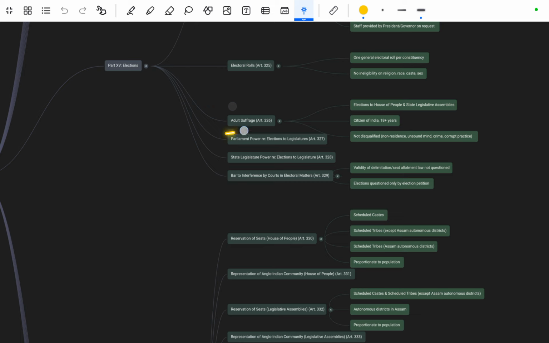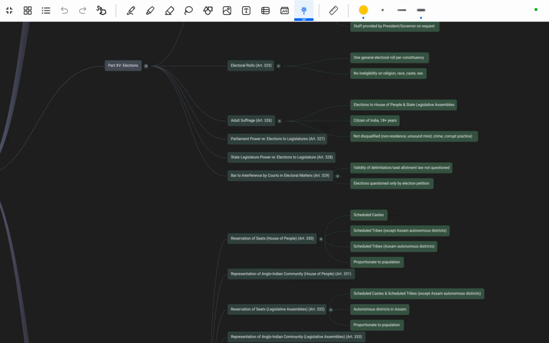Okay, next is under Article 326, that mentions the adult suffrage. So adult suffrage is mentioned in Article 326, that mentions the elections of the House of the People and the State Legislative Assembly. Citizens of India who are more than 18 years of age are eligible for the elections.